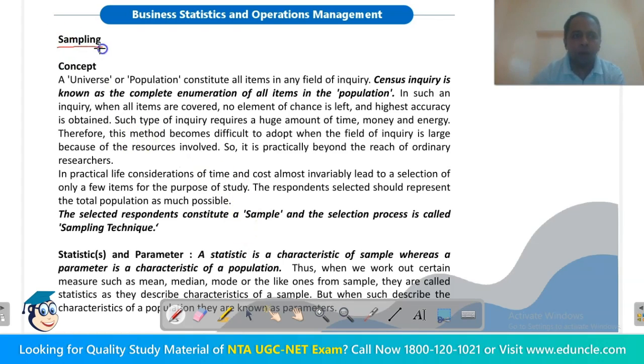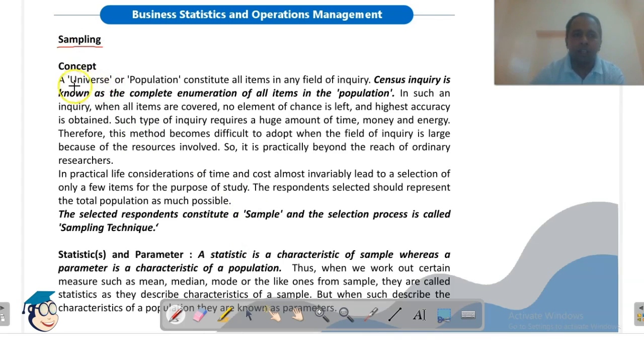Now, sampling. What do we mean by sampling? Before that, let's understand the meaning of the word universe or population. When we are conducting a study, we have to consider certain items that we will include in our study. So the list of all concerned items which are a part of our study is known as population or universe. वो सारे के सारे items जो कि हमारे study का part है, वो सब आइटम्स का ग्रुप को हम बोलेंगे यूनिवर्स या पॉपुलेशन. So it constitutes all items in any field of inquiry.